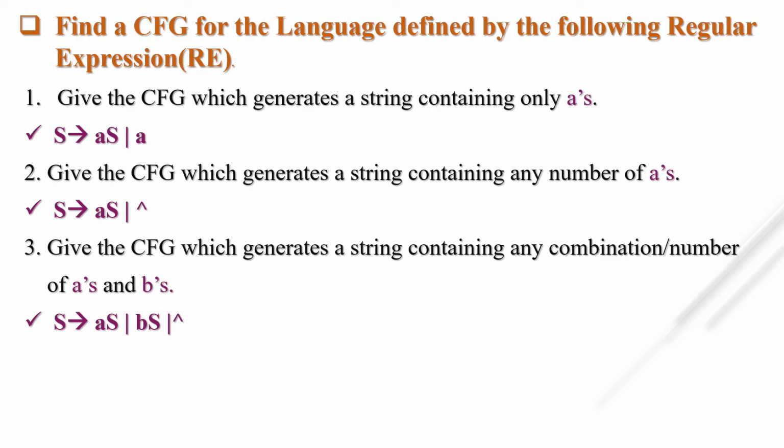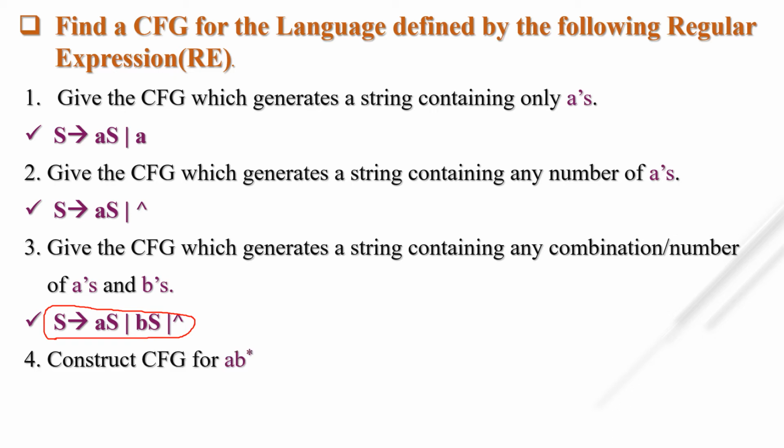For any combination of A and B, you have to keep in mind what I write here: S tends to AS, or S tends to BS, or S tends to null. This will help you in other examples also. So keep in mind. Let's see which are the next.